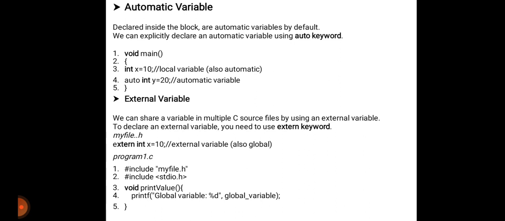Then hash include stdio.h, void print value. What will it print? That is the global value. This one is also our external variable. Then printf, global variable %d, and close brace.